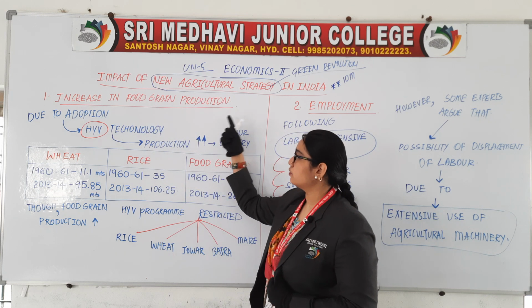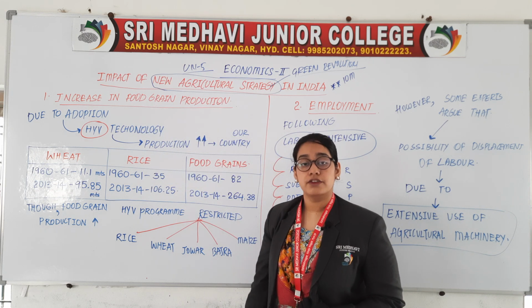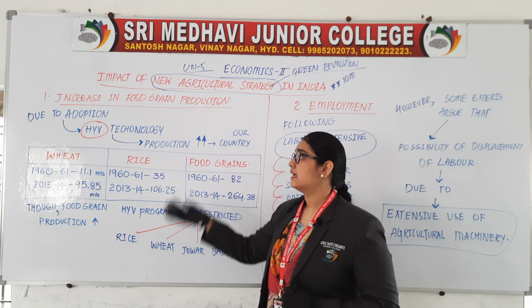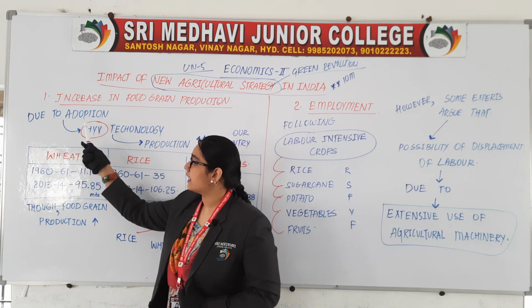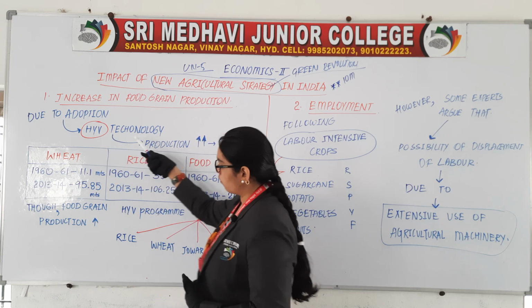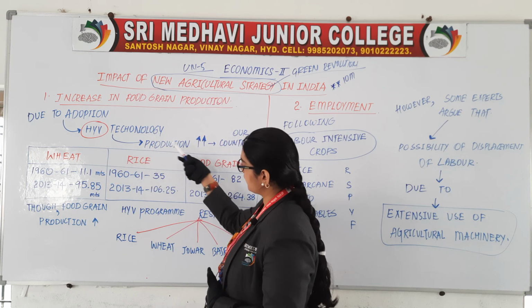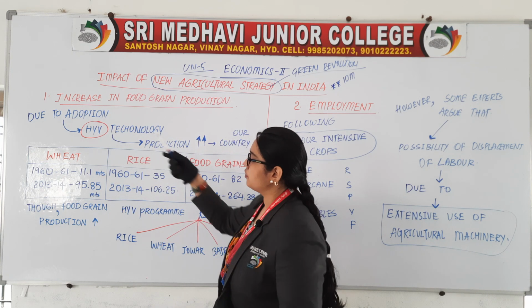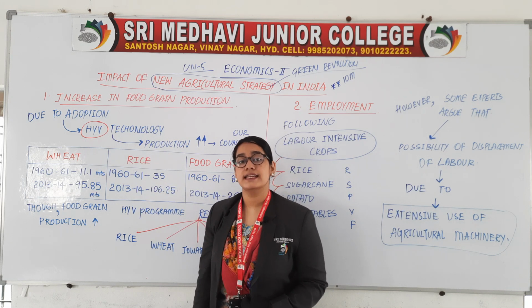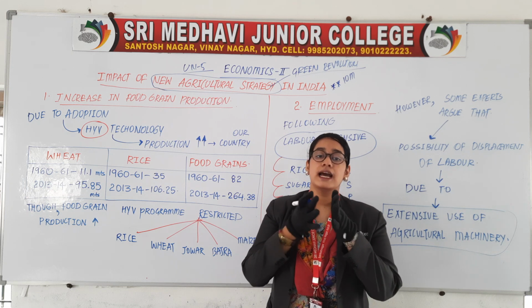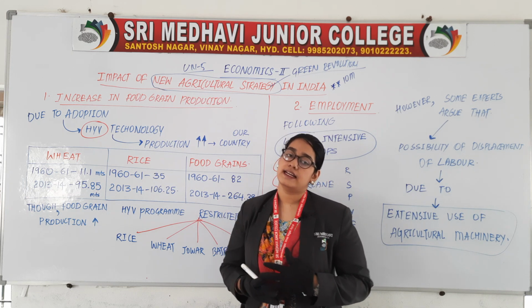Let us see what is the first point. Increase in food grain production. Our food grain production has increased. Due to the adoption of HYV technology in production. I said HYV means high yielding varieties.